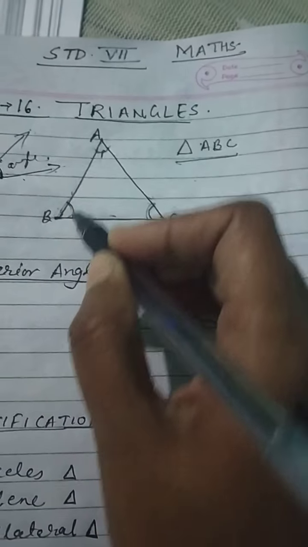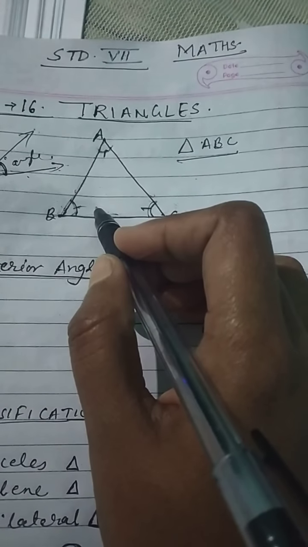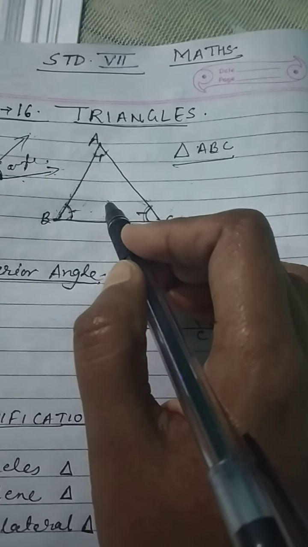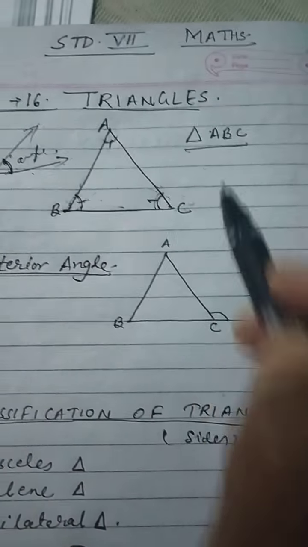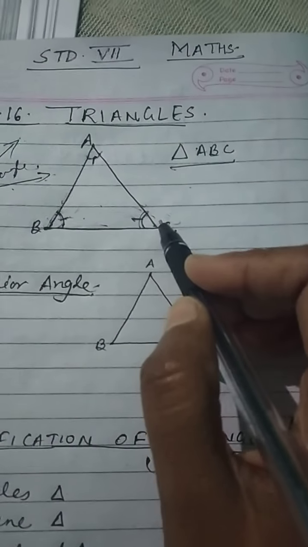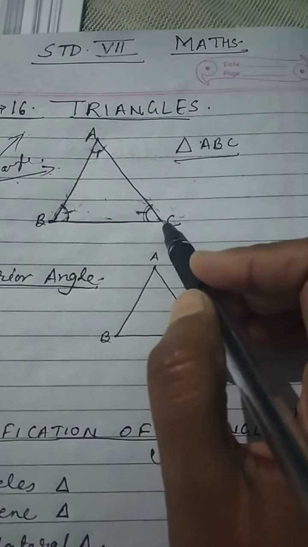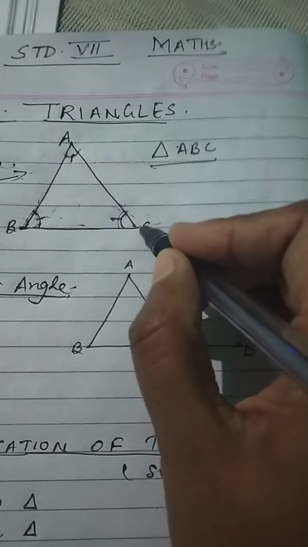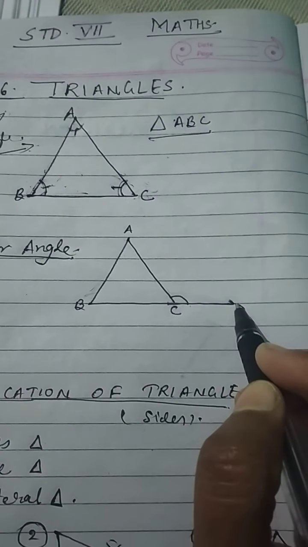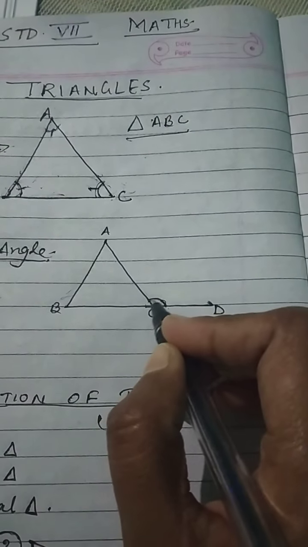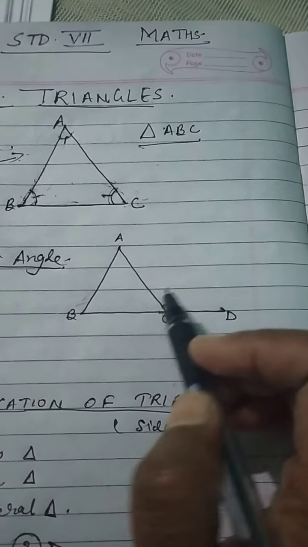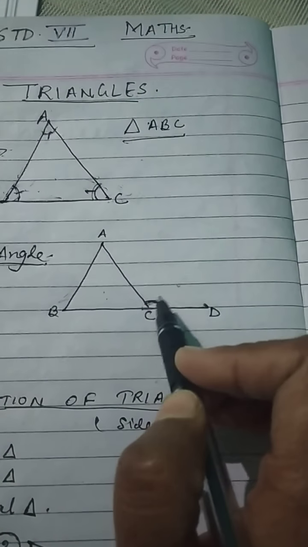And these three angles are called interior angles because they are formed inside the triangle. So there are three interior angles in a triangle. If there are interior angles, is there a possibility for exterior angles also? Definitely yes. If we produce any one side of a triangle, then it will make an exterior angle. Exterior angle means the angle which is formed outside the triangle. This angle is outside this triangle.